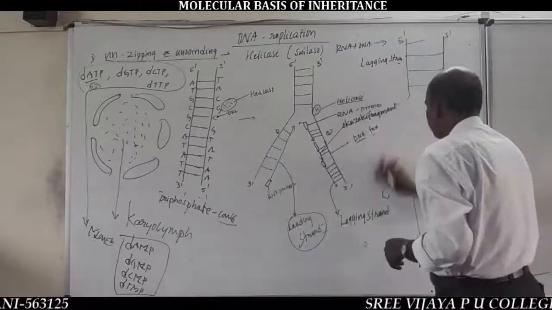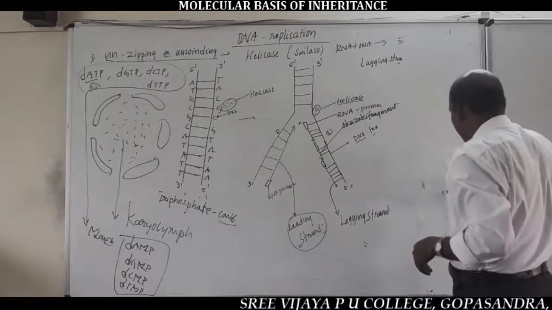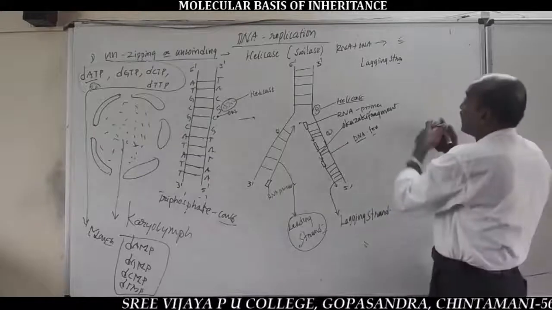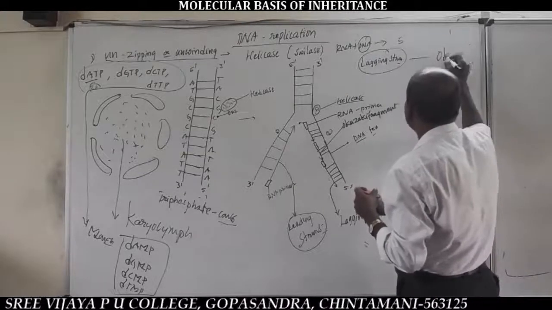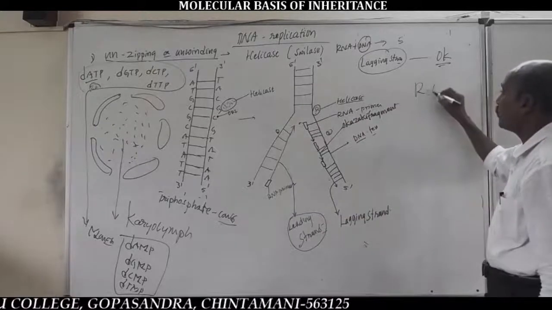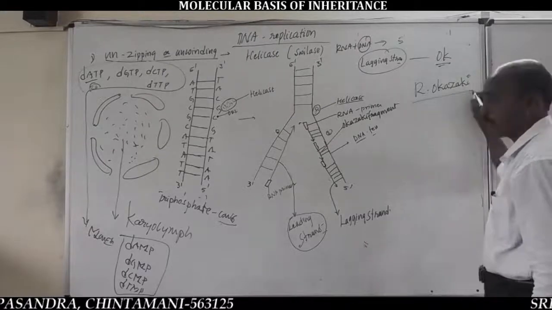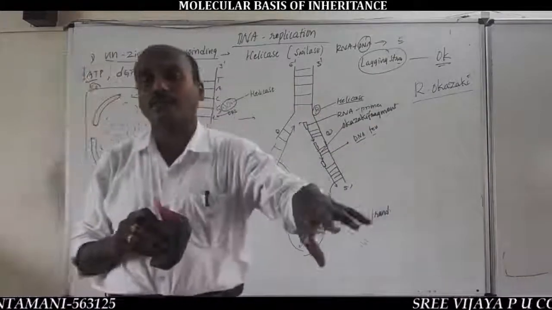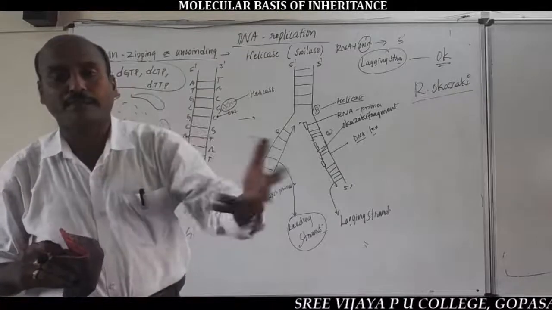Listen here. Because the lagging strand is formed by a combination of RNA primers with DNA segments. The DNA segments of the lagging strand are called Okazaki fragments, after the discovery of the scientist Robert Okazaki. Such single-stranded DNA segments present in the lagging strand are called Okazaki fragments.